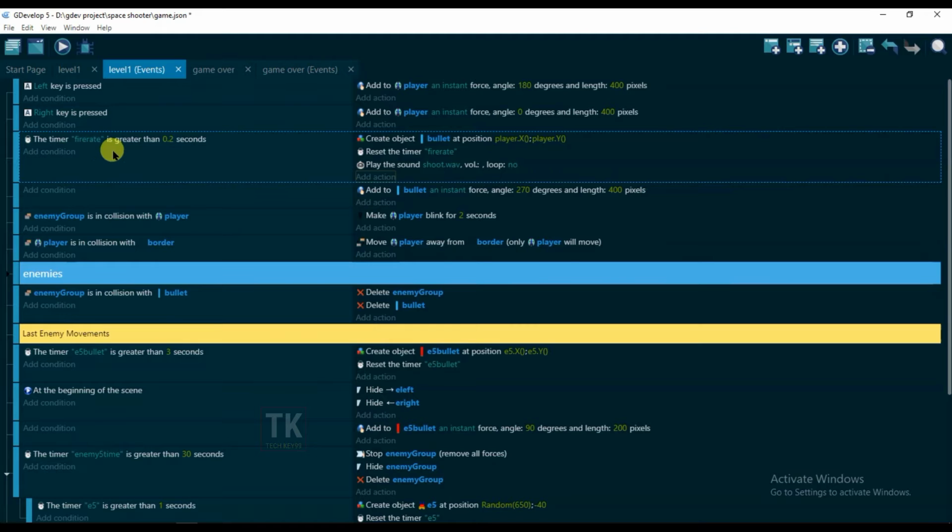You can see here bullet fire rate is 0.2 seconds. In 0.2 seconds the bullet will be created and the sound will also be created.